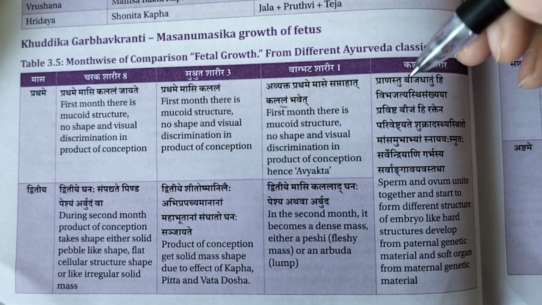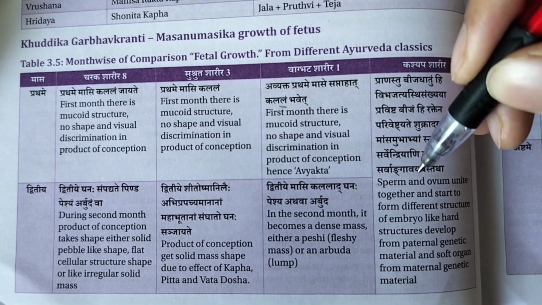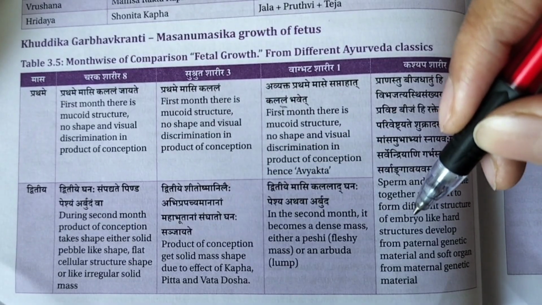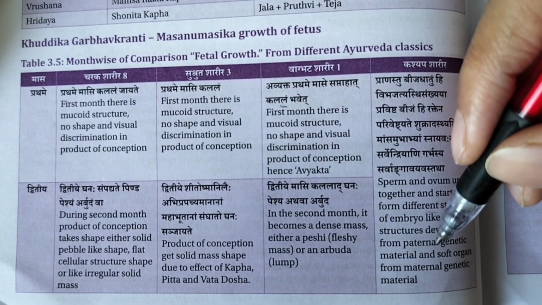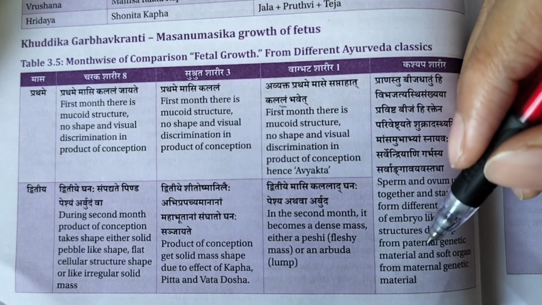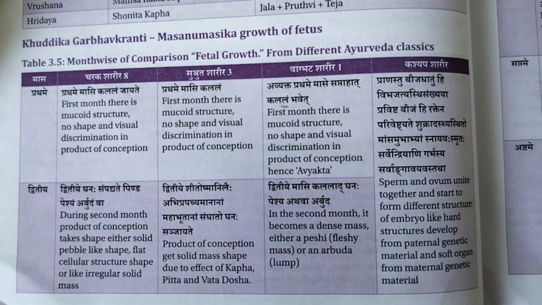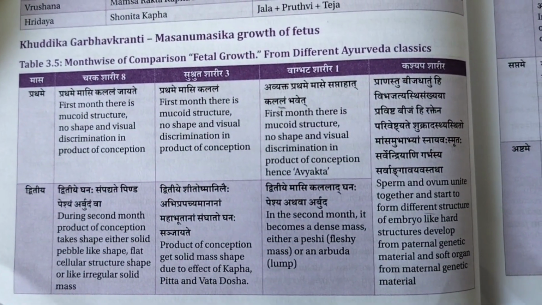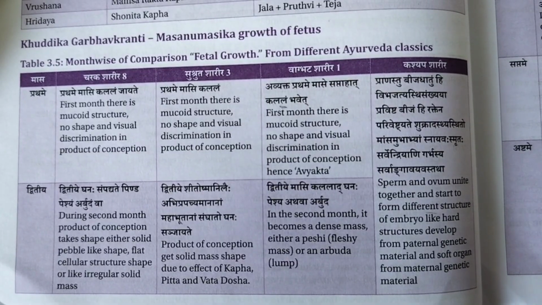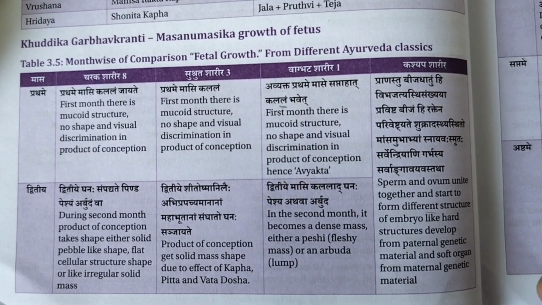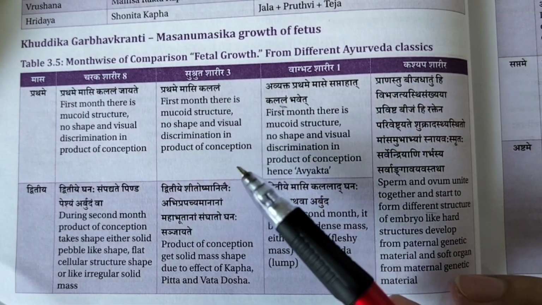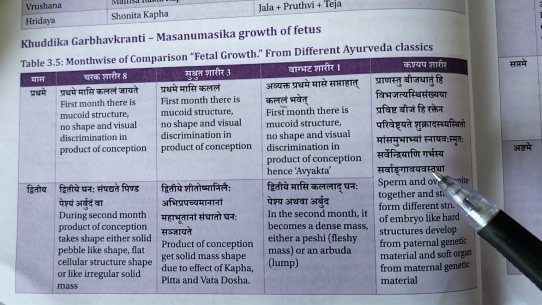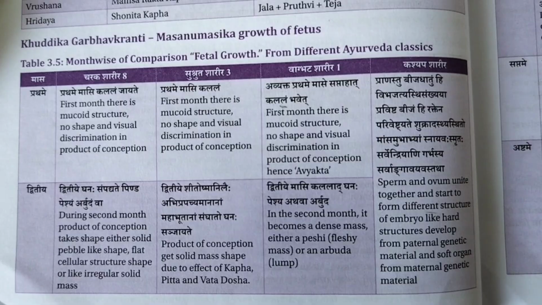Kashyapa has also given an explanation. Kashyapa says that sperm and ovum unite together and start forming a different structure of an embryo, like a hard structure develops from paternal genetic materials and soft organs from the maternal genetic material. So Kashyapa has given a slightly different explanation, but the meaning is the same, or compared with these three, the explanation has been slightly different.